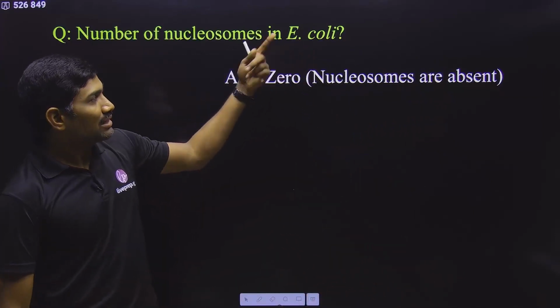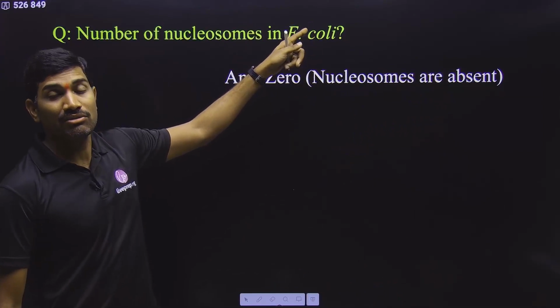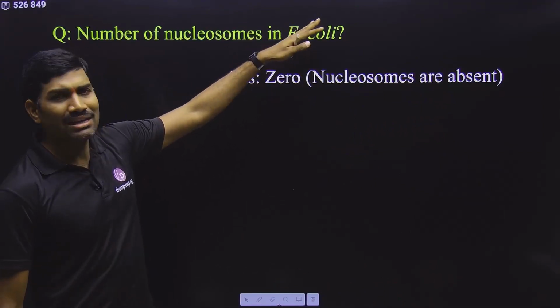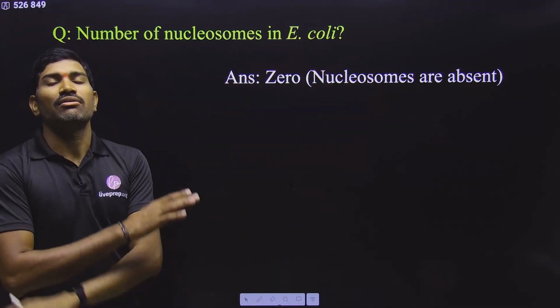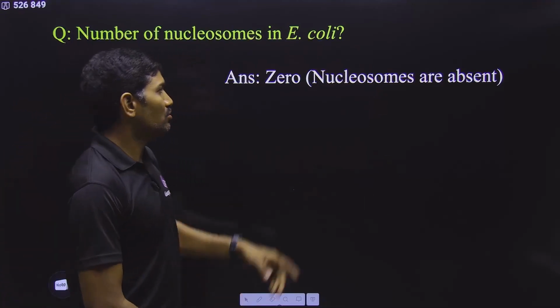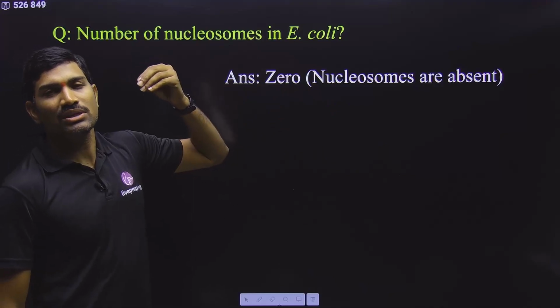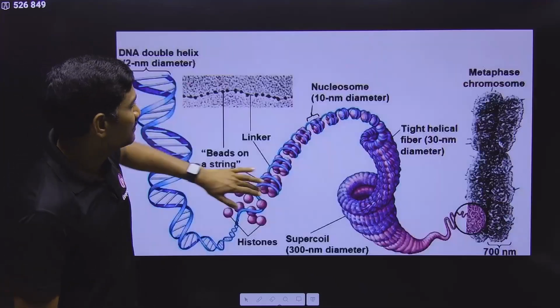So whatever the organism, if they give a prokaryote, or sometimes they may give a virus, in those organisms we do not observe nucleosomes. Nucleosomes are seen only in eukaryotes. Please observe this. That's why you will simply write that in E. coli the number of nucleosomes is 0. That's it. Clear? Next one.